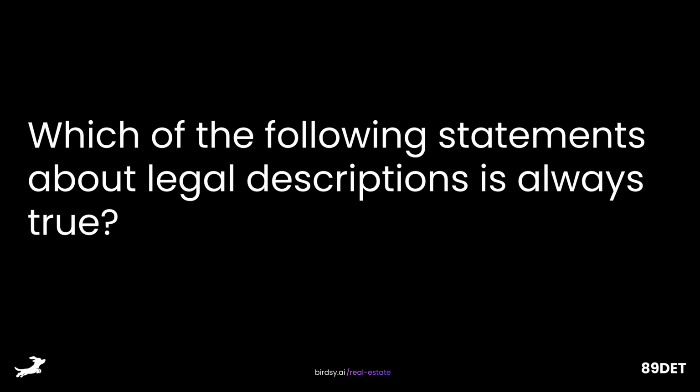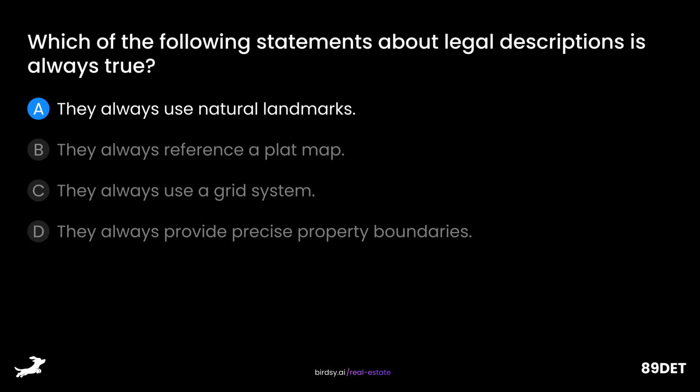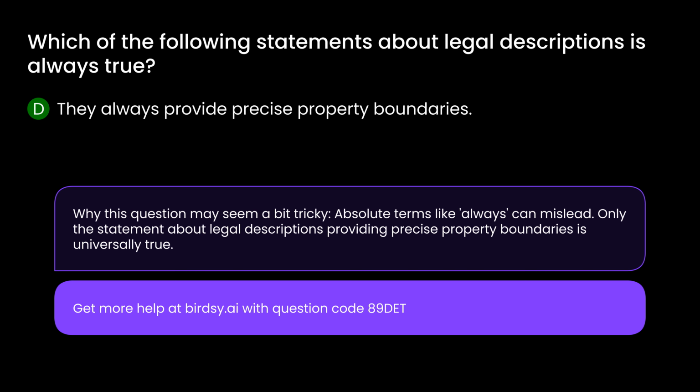Which of the following statements about legal descriptions is always true? Is it A, they always use natural landmarks, B, they always reference a plat map, C, they always use a grid system, or D, they always provide precise property boundaries? The answer is D, they always provide precise property boundaries. Why this question may seem a bit tricky. Absolute terms like always can mislead. Only the statement about legal descriptions providing precise property boundaries is universally true.